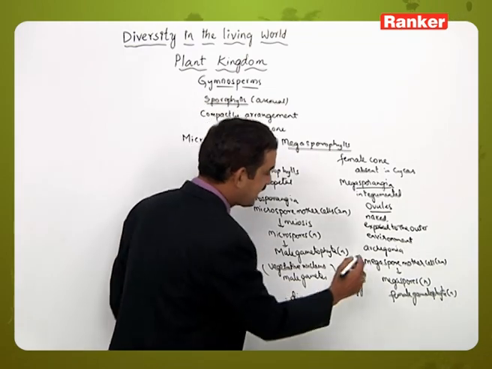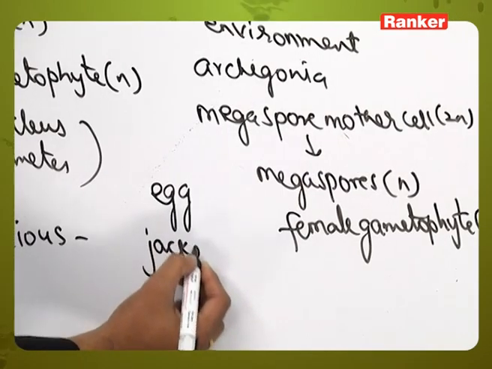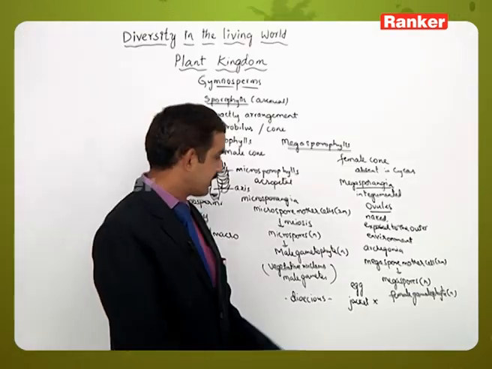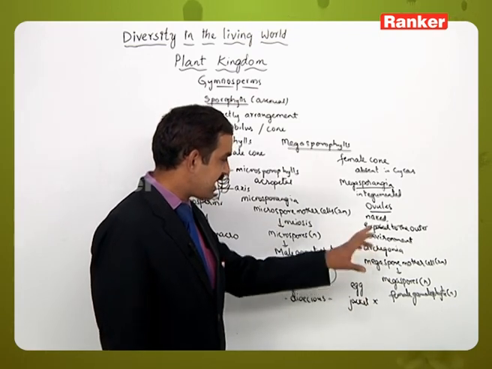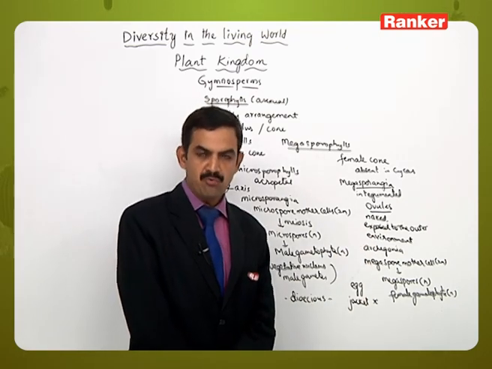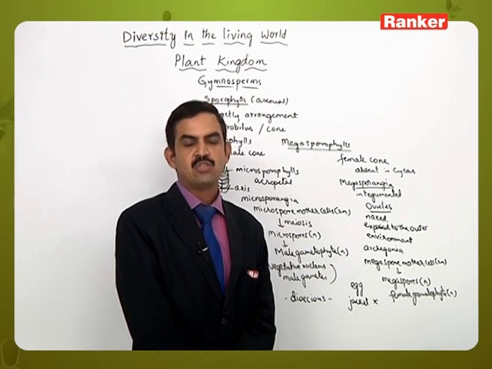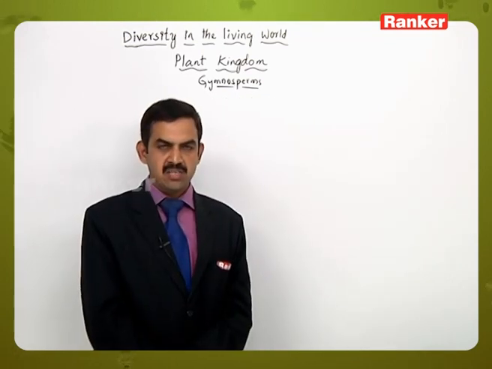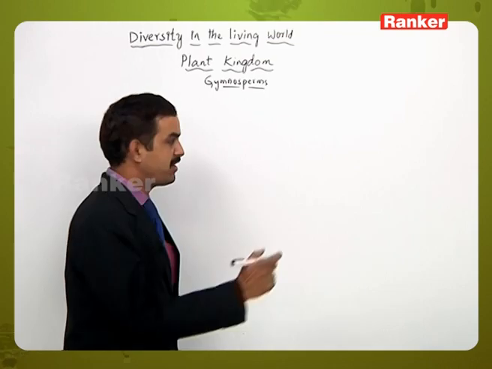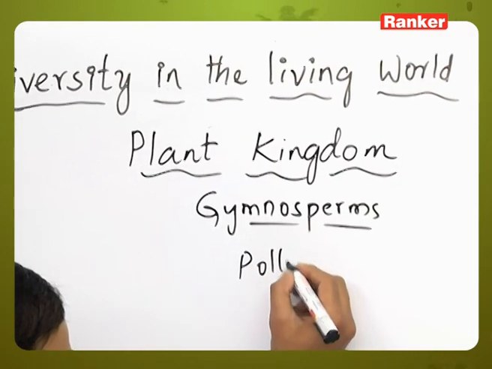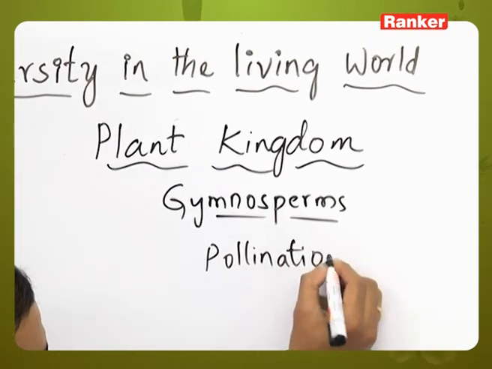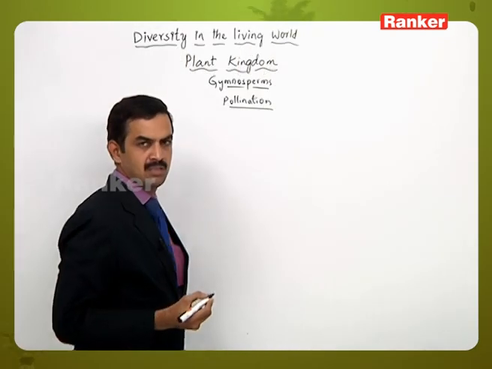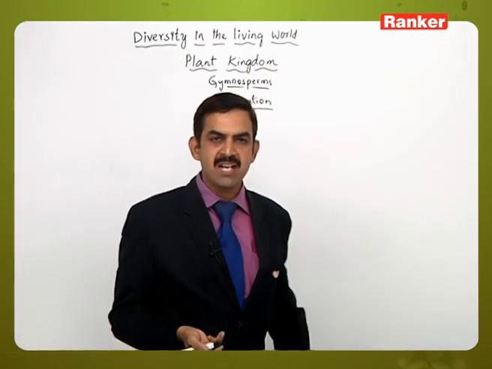But here the archegonia do not have the jacket. The archegonia are embedded inside the tissue of the ovule, which is protected by the nucellar tissue. When fertilization occurs, or before fertilization, pollination will take place here, that is, the transfer of pollen grains from the male structures to the female structures.